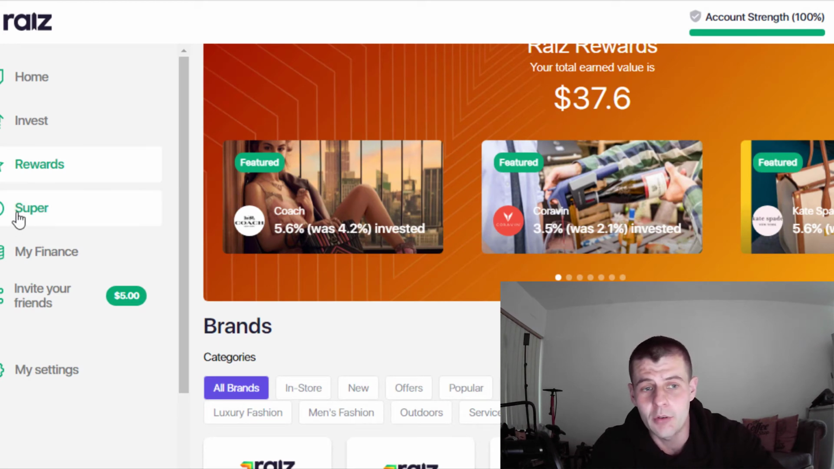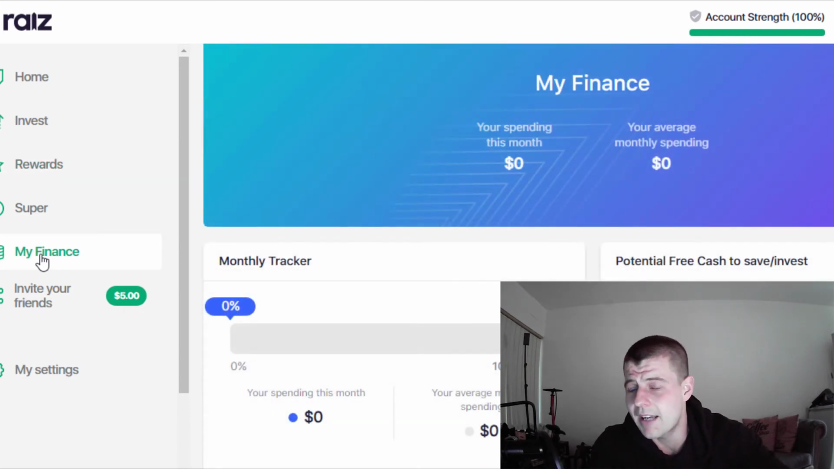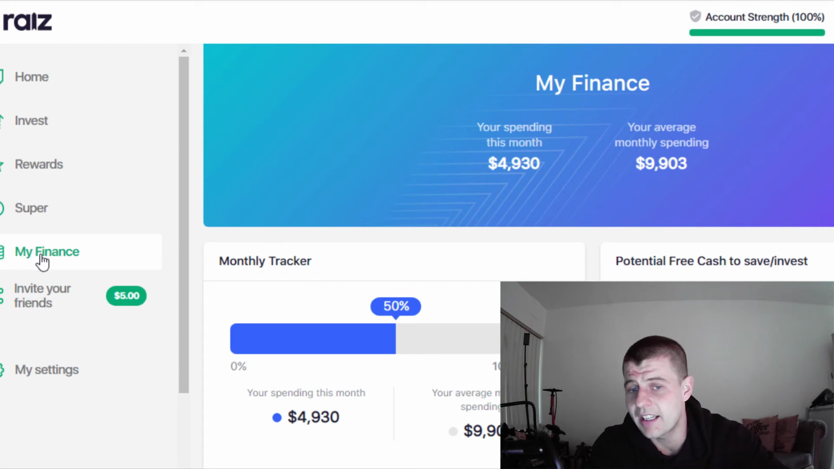Now, if you wanted to set up Raiz Super, you can go through that yourself. I'm not going to get into that because it's not up to me to recommend financial products to somebody. But we're going to have a look at the My Finance part. Now, the Raiz app can sort of categorize your spending and show you exactly where your money's going.